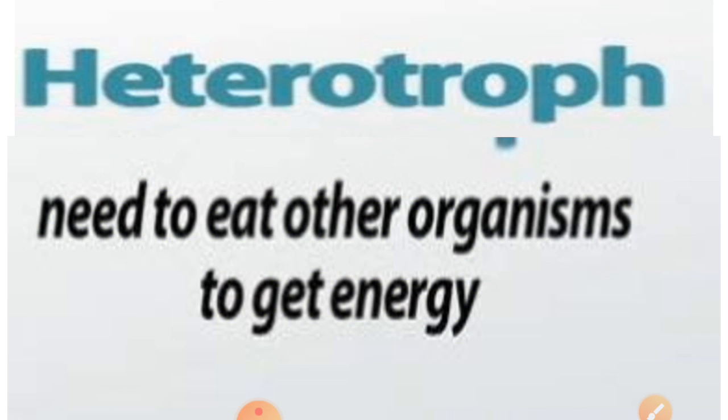They need to eat other organisms to get energy; when they want energy, they depend on another animal or a plant. Not only animals, even a few plants, and all animals, depend on others for their nutrition and are called heterotrophs.